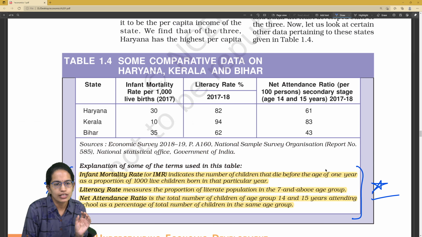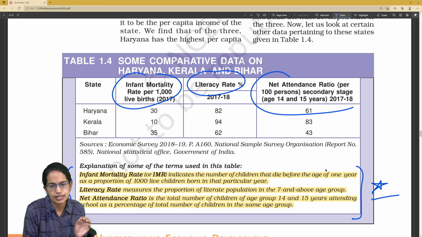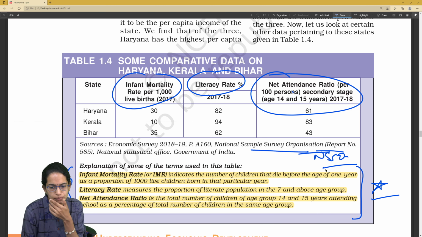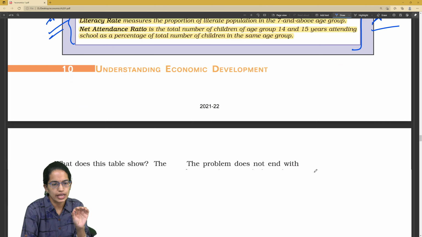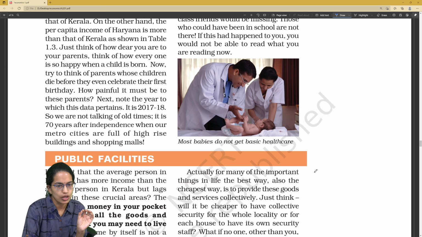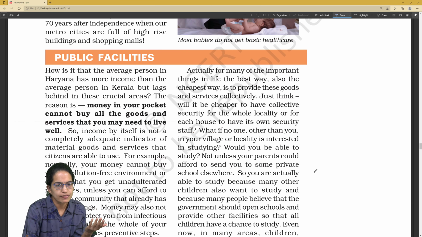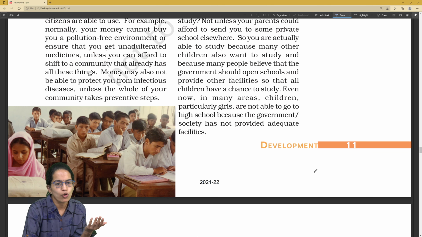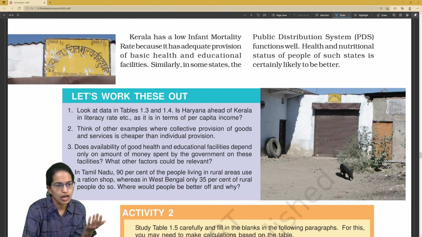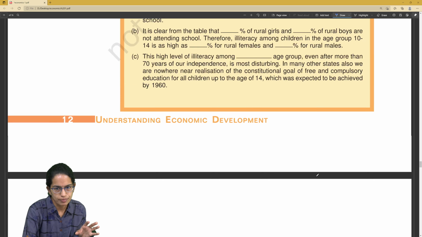Similarly, what are the parameters that we consider? Infant mortality, literacy rate, and net attendance ratio are some of the important parameters taken by the NSSO, which is the National Sample Survey Organization. Again, an important thing that you need to cover here. Then what are the public facilities which are available? What kind of public facilities are considered good? Public distribution systems, the health and nutritional status of the people, how do the people perform based on this?